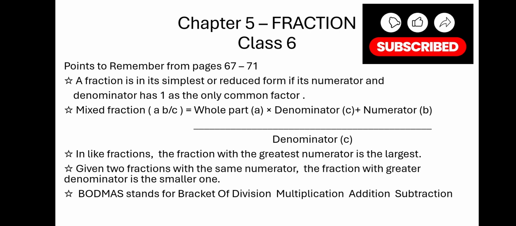Given two fractions with the same numerator, the fraction with the greater denominator is the smaller one. Now BODMAS stands for B for bracket, O for of, D for division, M for multiplication, A for addition, and S for subtraction. So children, now I have finished chapter 5.